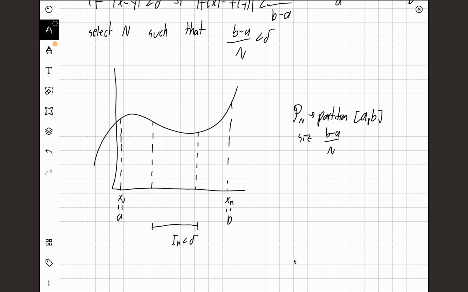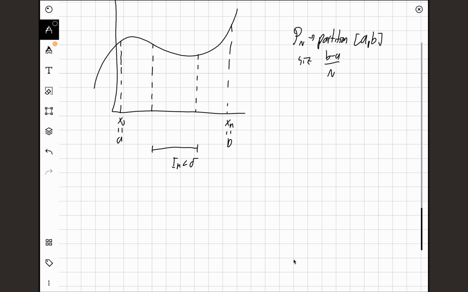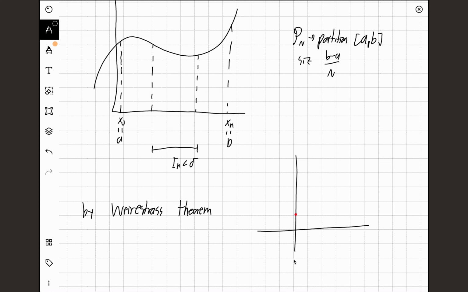And now by the Weierstrass theorem, which is a classic theorem, by, how do you spell this? I should have checked how to spell this. By Weierstrass theorem. You can also prove it. I think I even have a video on it, but basically it's a simple thing. If you have a function and you look at an interval of the function, then on this interval there exists a point where the function has its lowest value.